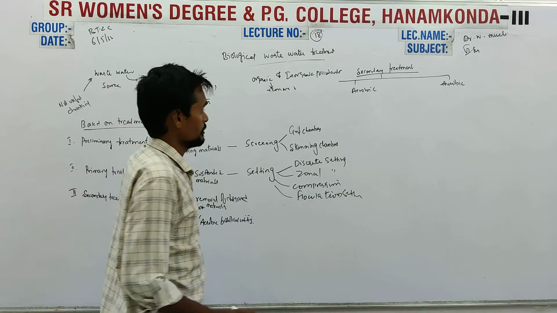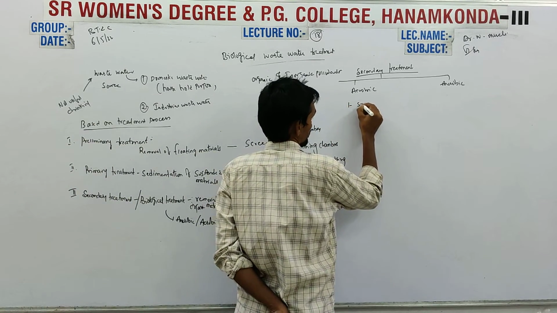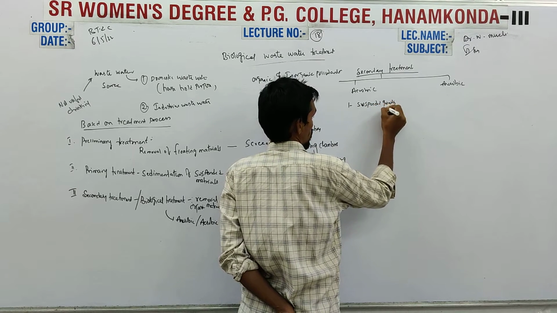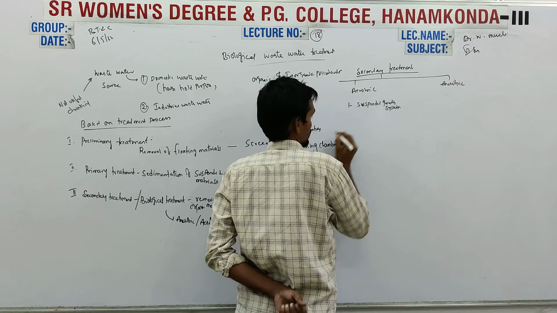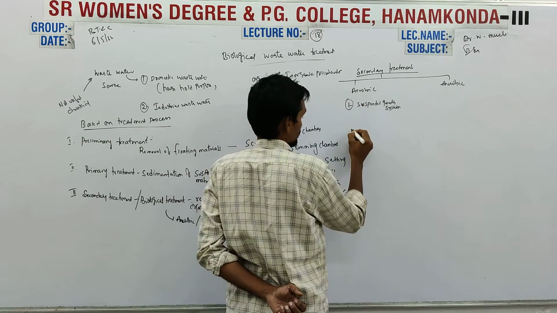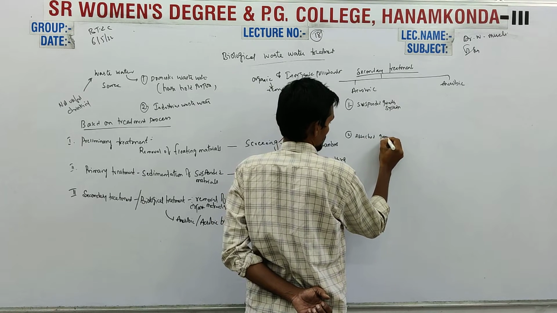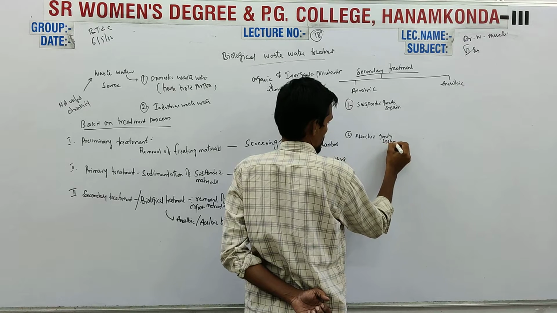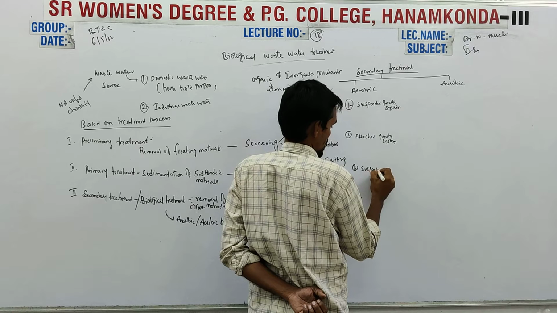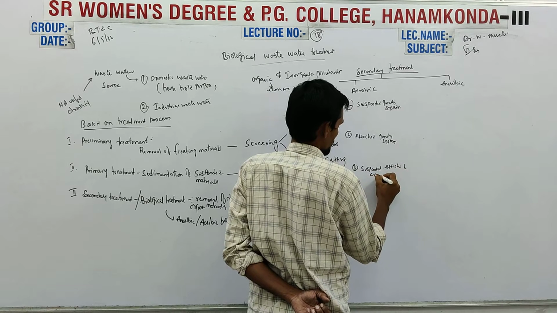In aerobic methods, the first one is the suspended growth system, the second one is the attached growth system, and the third one is the suspended attached combined system.